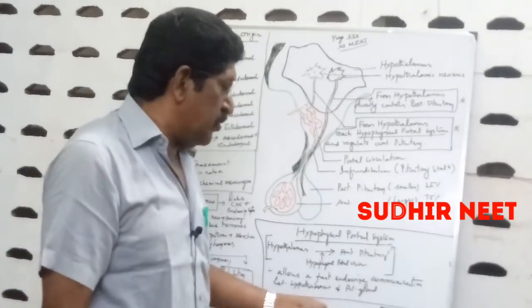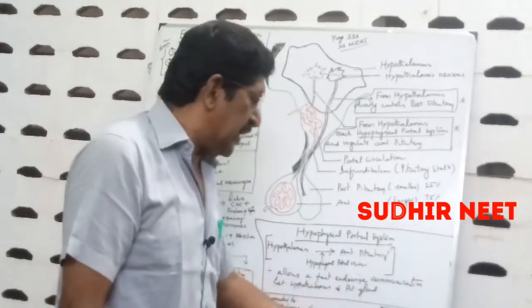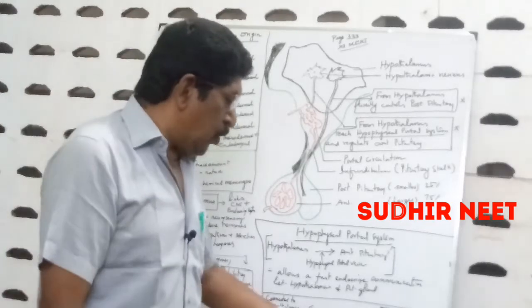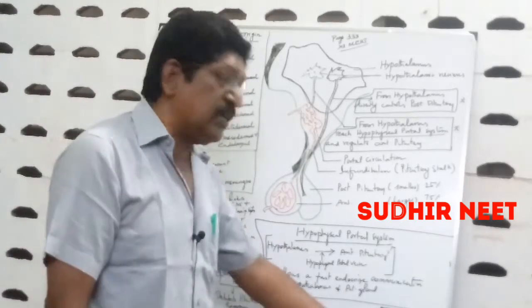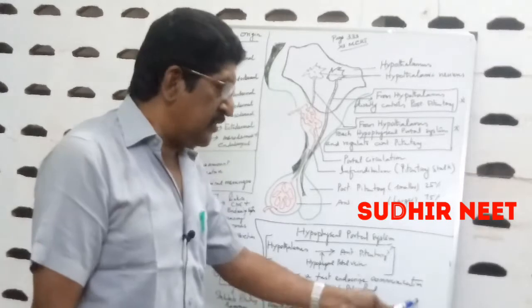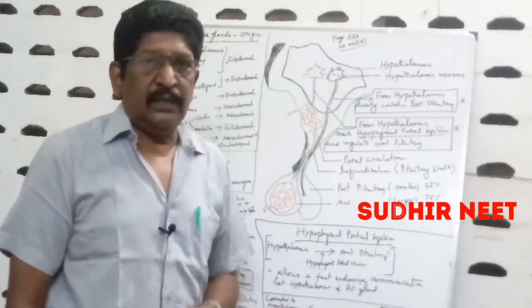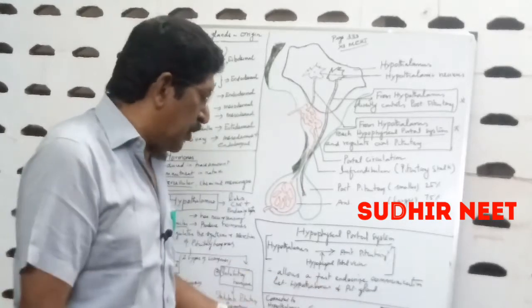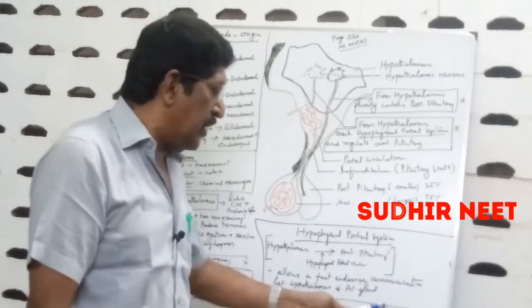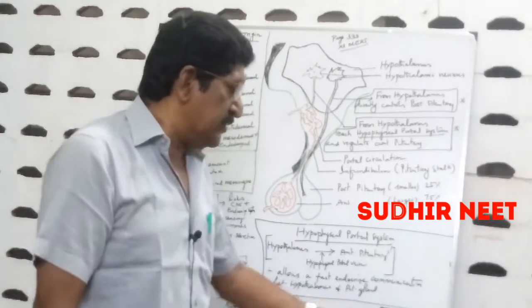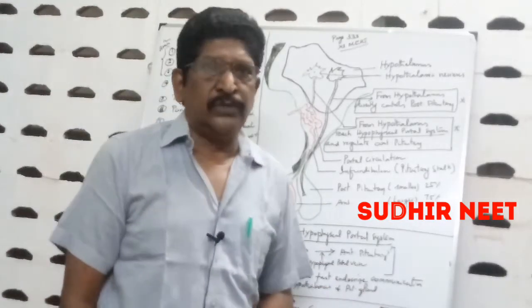The adenohypophysis has two parts, pars distalis and pars intermedia, whereas the neurohypophysis is called the pars nervosa. Of these three, pars intermedia is vestigial. So the six hormones produced by the anterior pituitary are from the pars distalis. Pars intermedia doesn't produce any hormones.